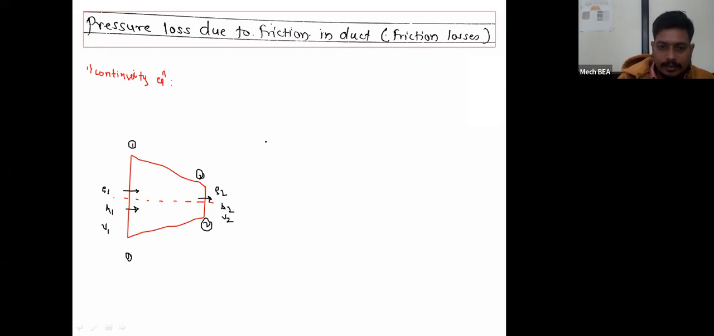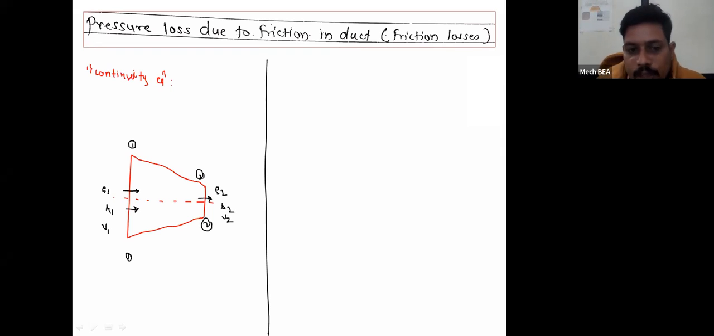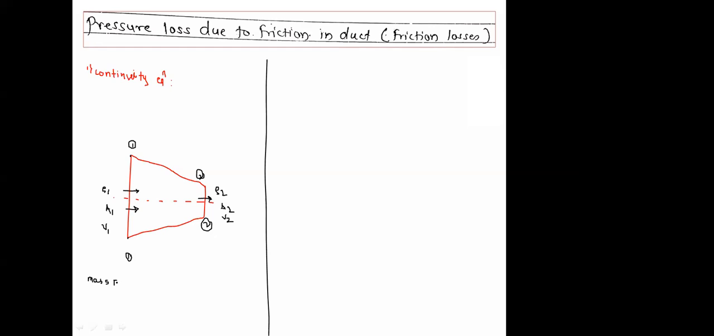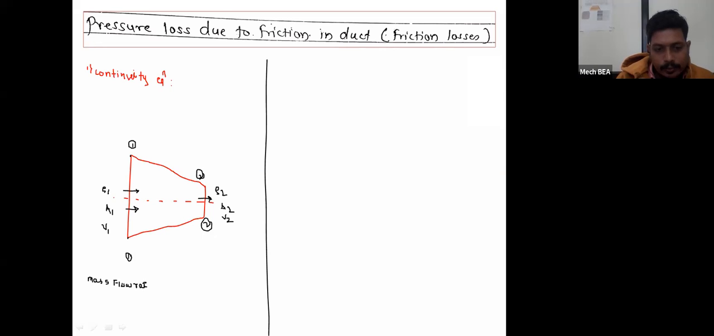Then according to the continuity equation, which is based on the principle of conservation of mass, the mass flow rate of the air passing through section 1-1 will have the same value as the mass flow rate of the air passing through section 2-2. So mass flow rate at section 1-1 is equal to mass flow rate at section 2-2.